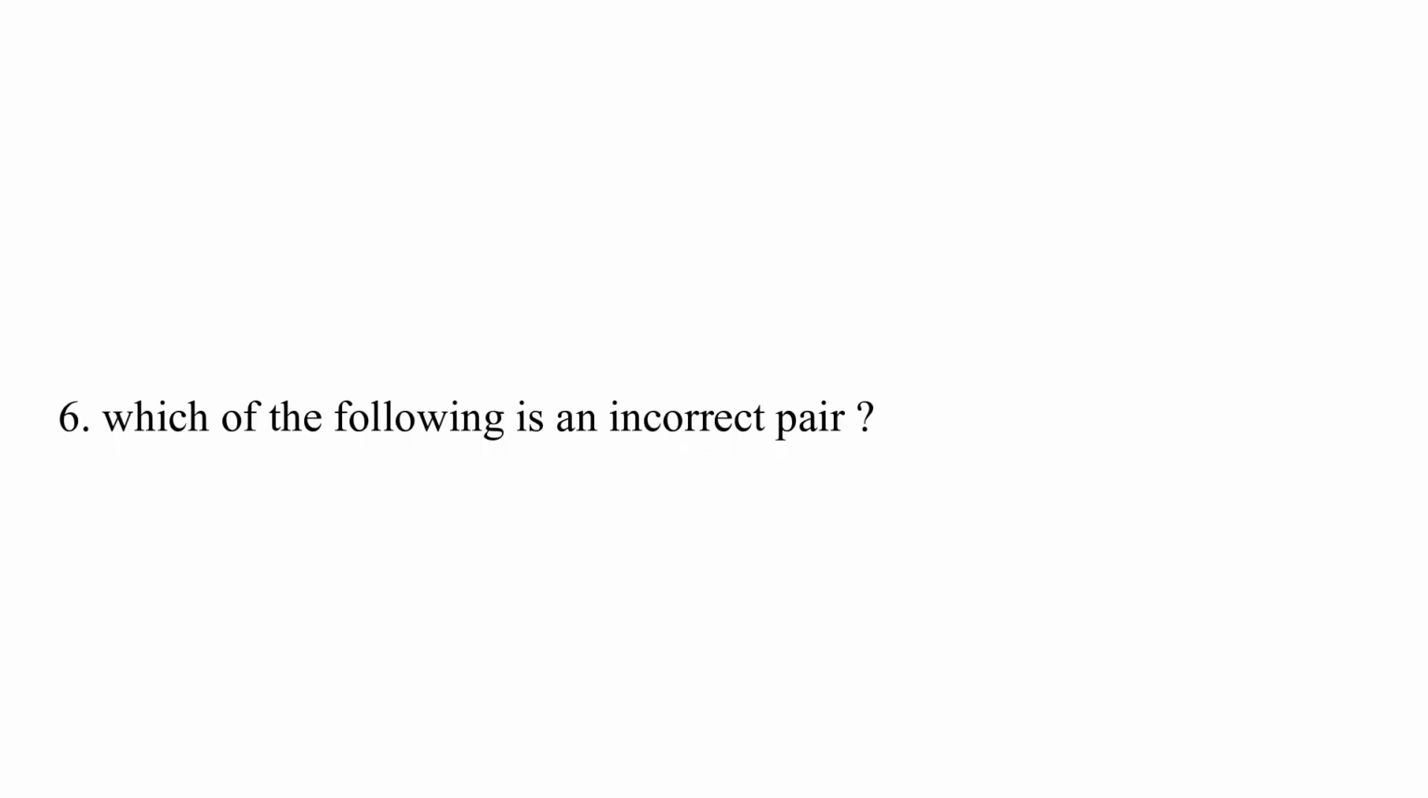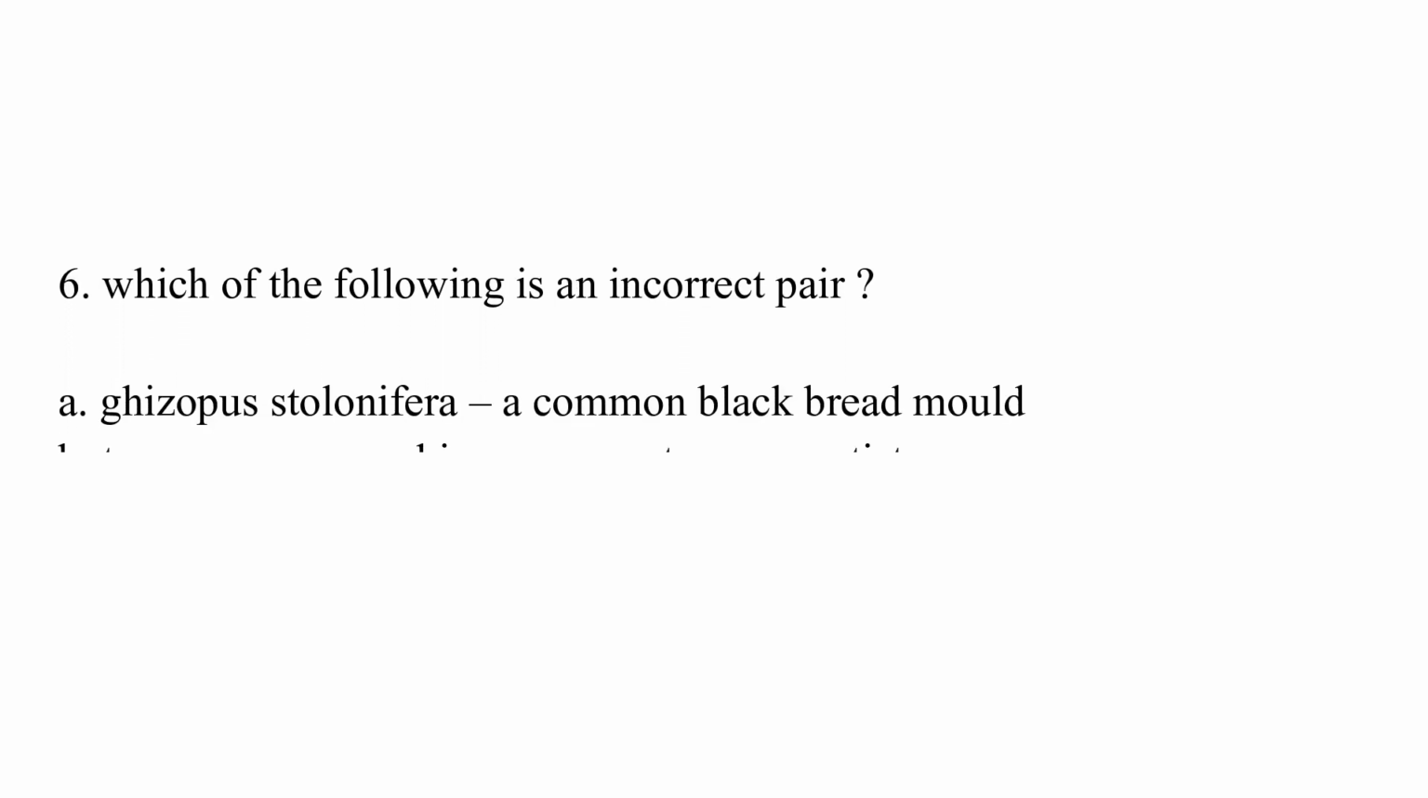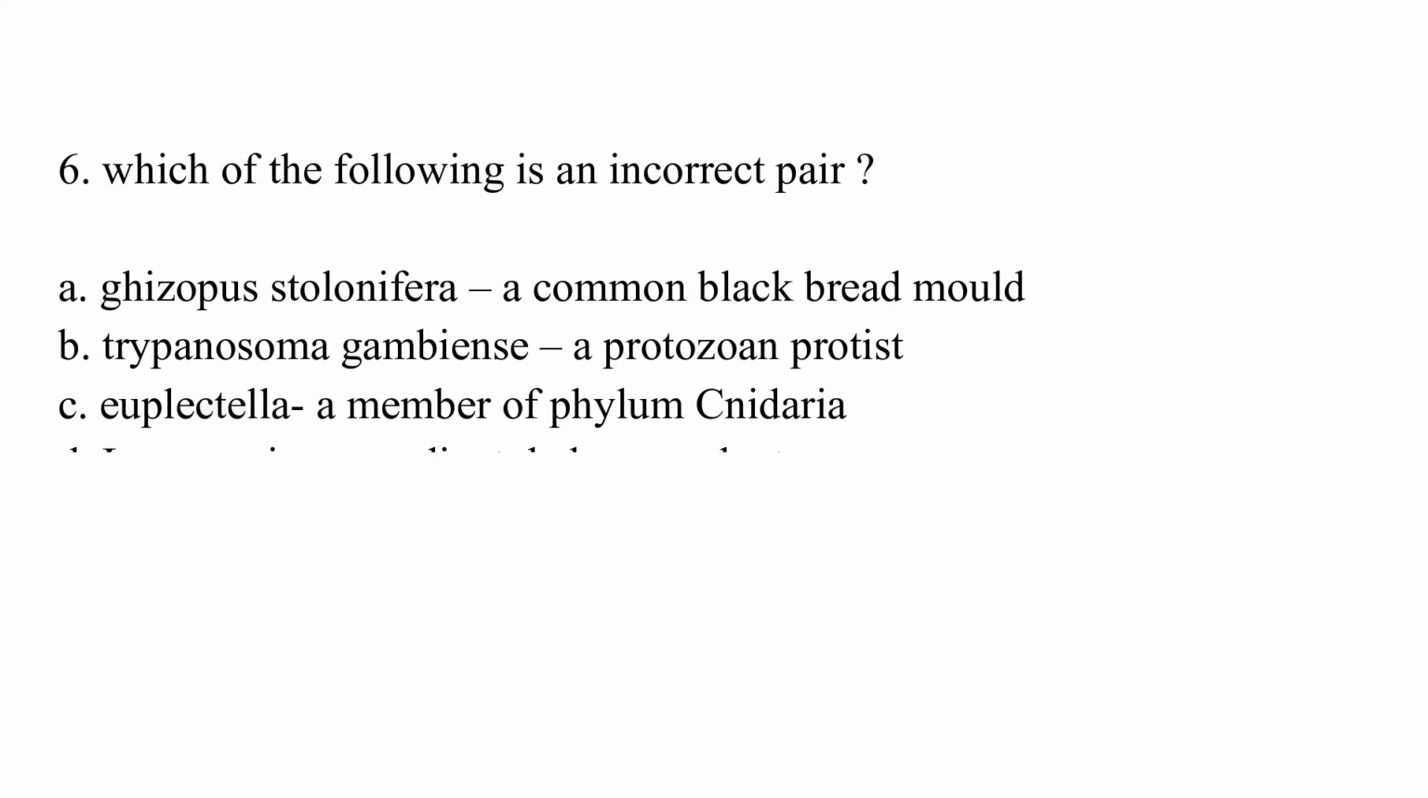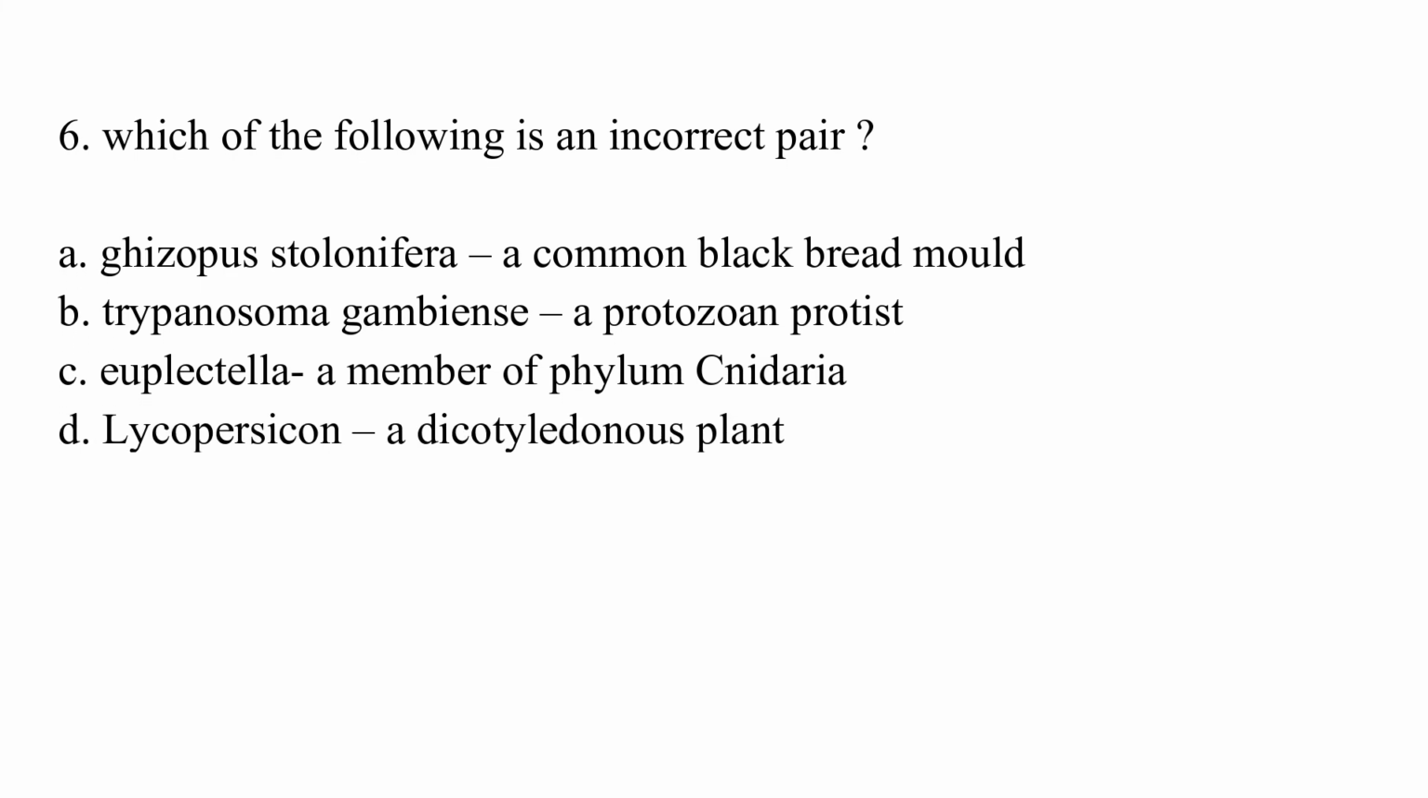Which of the following is an incorrect pair? Option A, Rhizopus stolonifer, a common black bread mold. Option B, Trypanosoma gambiense, a protozoan protist. Option C, Euplectella, a member of phylum Cnidaria. Option D, Lycopersicon, a dicotyledonous plant. The correct answer is option C, Euplectella, a member of phylum Cnidaria.